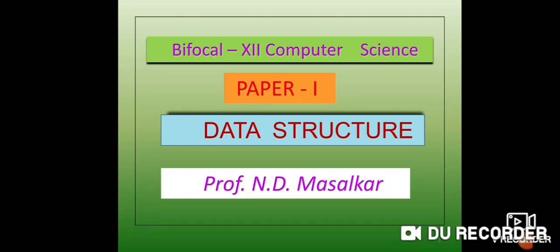Now see, before that, what is data structure? Before that, we learn the basic terms necessary for data structure. Now see one by one. The first term is data. In data structure, what is meant by data? Data is a collection of information, a collection of simple values. It can be numeric, alphanumeric, or alphabetic. It is called data.